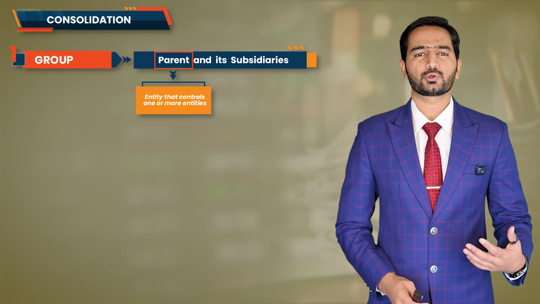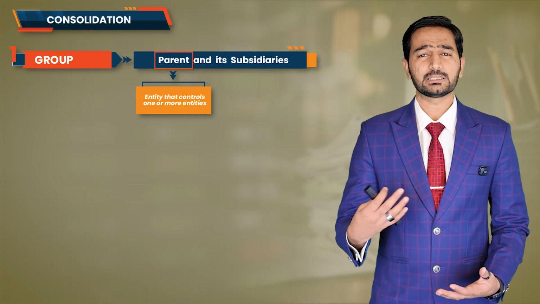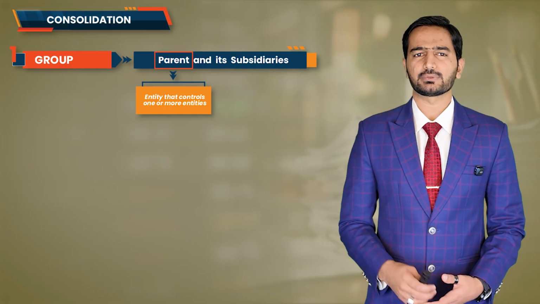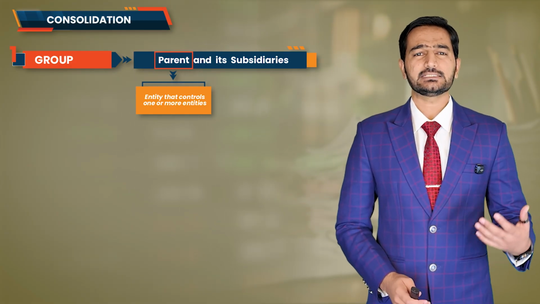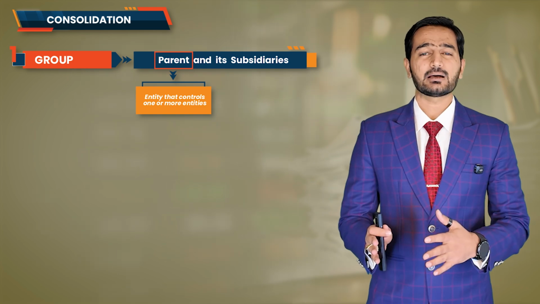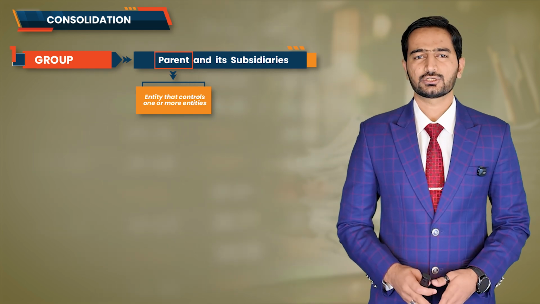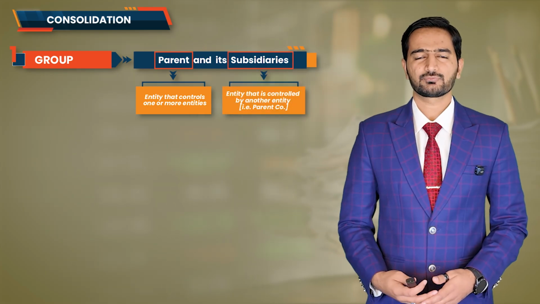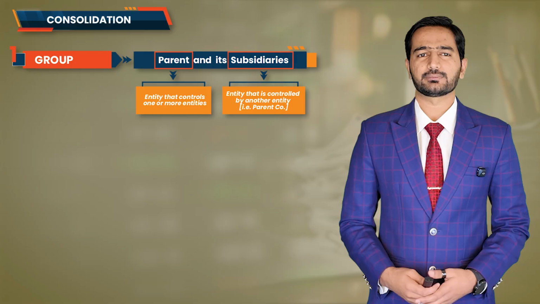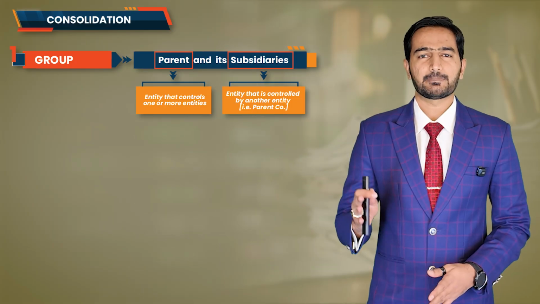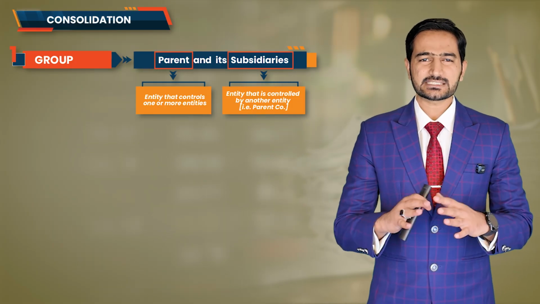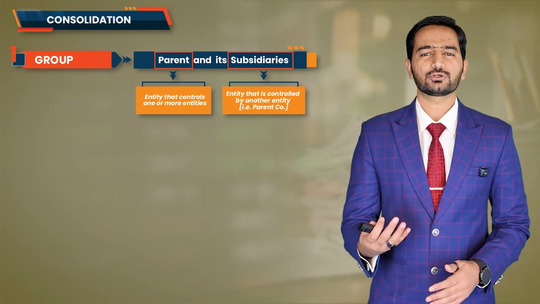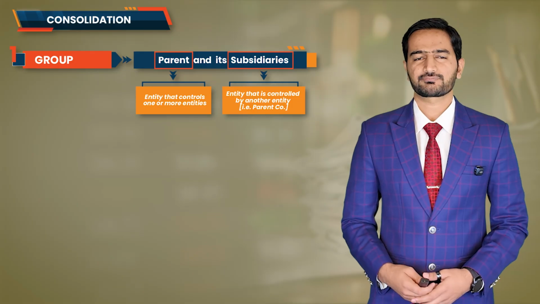So if a company has control over another company or even multiple companies, then that controlling company is known as the parent company. And what about the company that is being controlled? That company is called a subsidiary. So a subsidiary is any company that is controlled by another entity, which in this case is the parent company. So once again, a parent company along with its subsidiaries, all grouped together under one umbrella, is what we call a group in accounting terms.